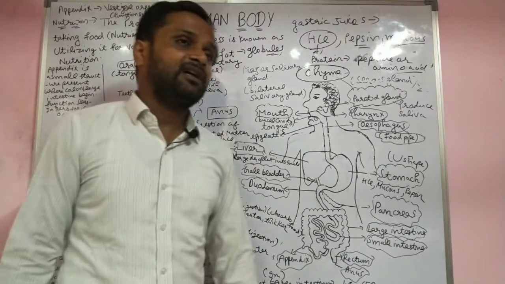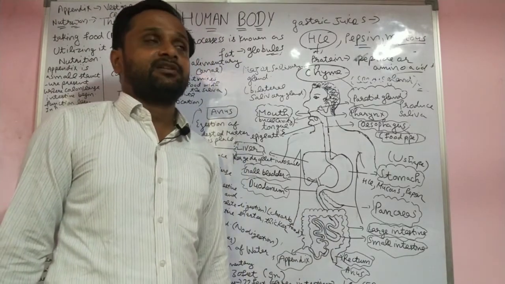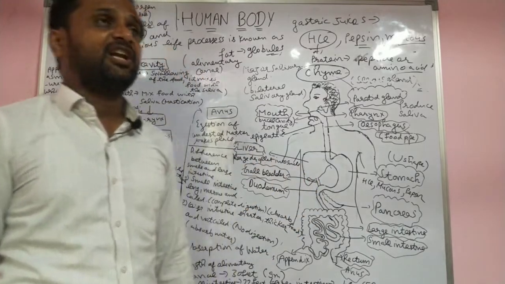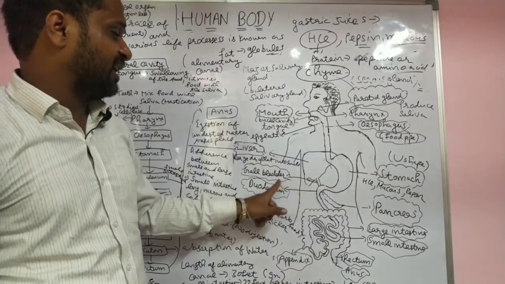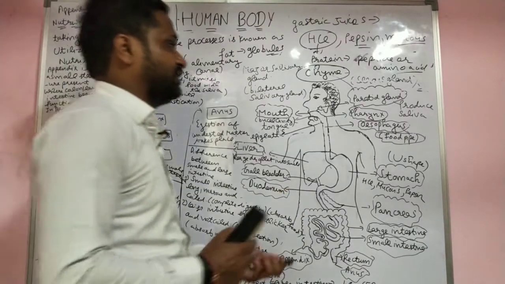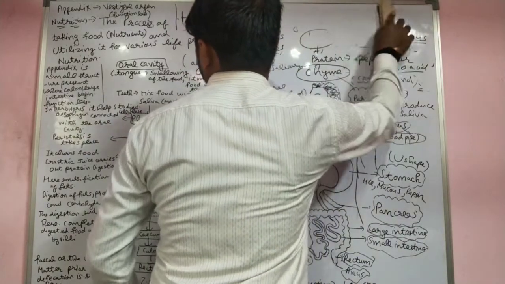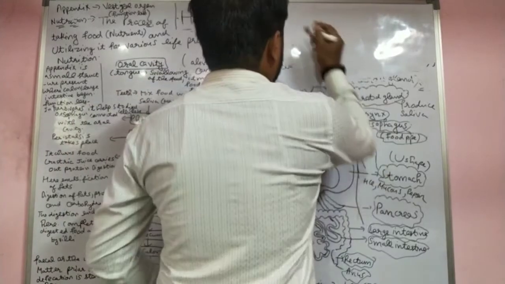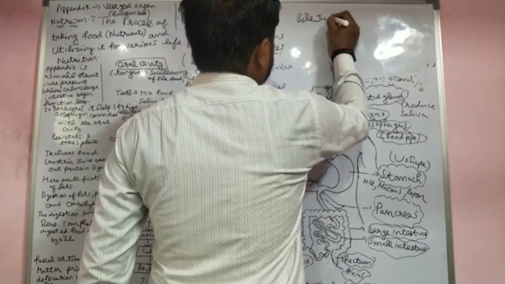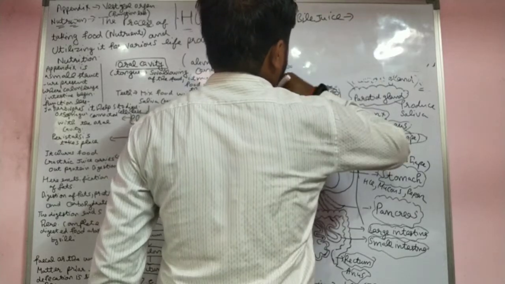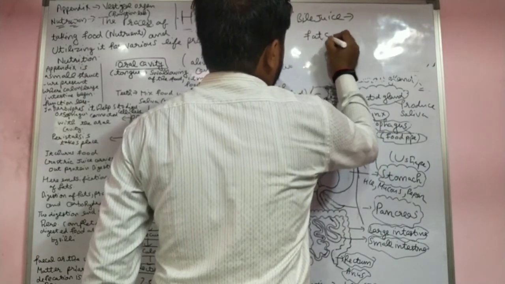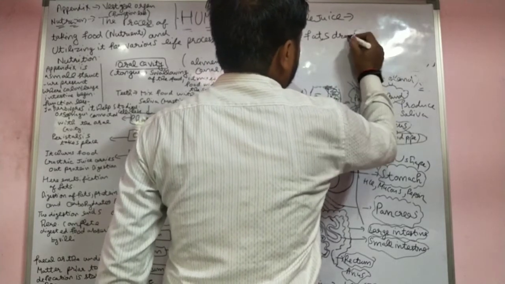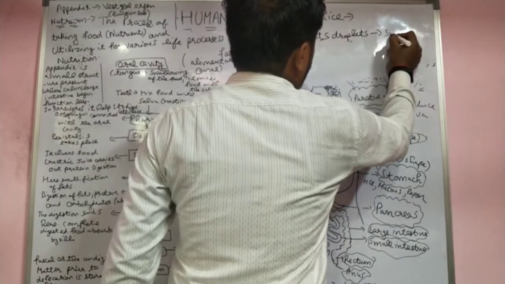We have the largest gland, the liver, which releases bile juice, a green colored liquid, and it is stored in the gallbladder. What is the function of bile juices? Bile juice is stored in the gallbladder. The function of bile juice is to convert large fat droplets into small droplets.